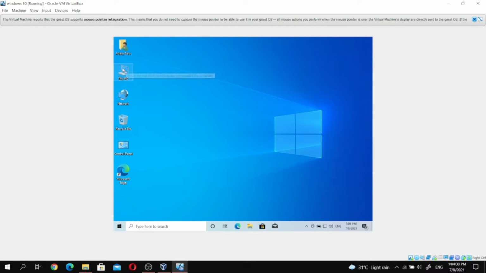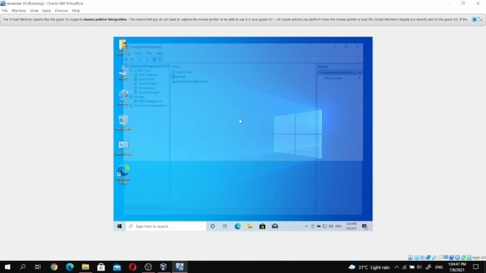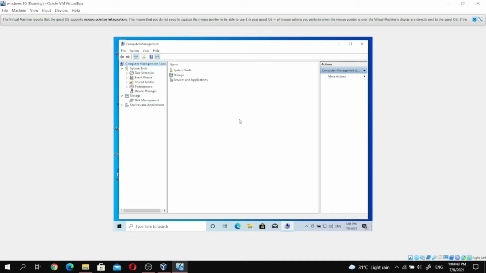So this is how to perform the disk partition. Open this PC. Then we manage. So the disk management is under the storage hardware.